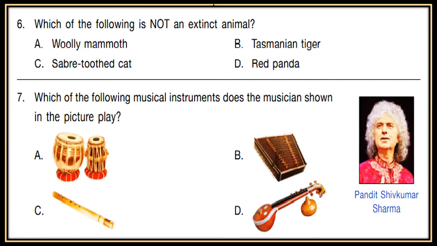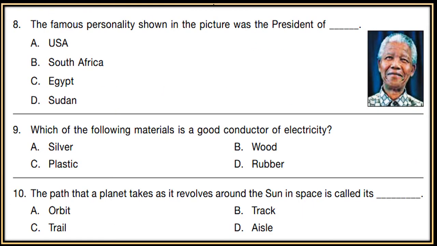7th. Which of the following musical instruments does the musician shown in the picture play? Now the musician in the picture is Pandit Shiv Kumar Sharma. So which instrument does he play? Choose from options A, B, C, D. The famous personality shown in the picture was the president of. Now see the picture. It is a famous personality and he was president of A. USA, B. South Africa, C. Egypt, D. Sudan.